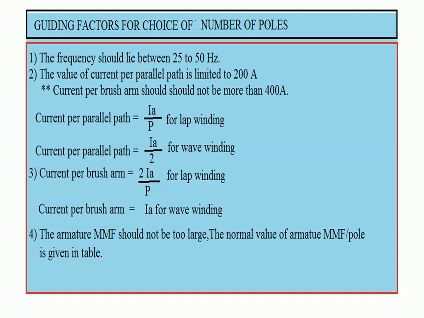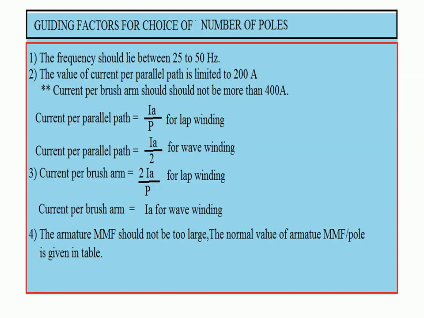Number 3, current per brush arm should be equal to 2 times Ia divided by P. This is a general formula. Then for lap winding you can put A equal to P, and current per brush arm for wave winding should be approximately equal to Ia.